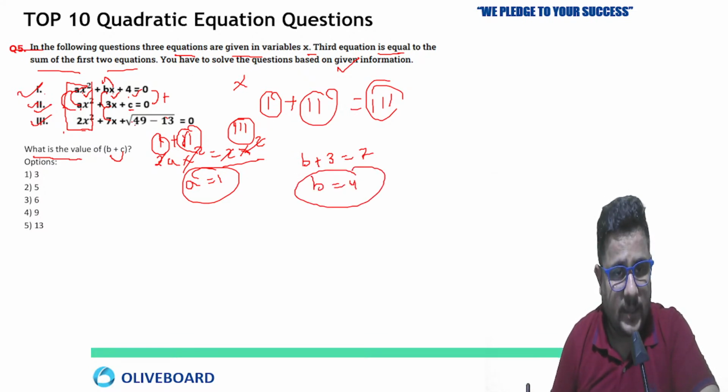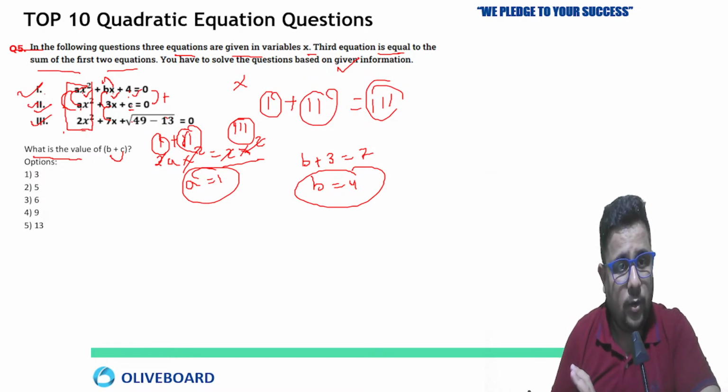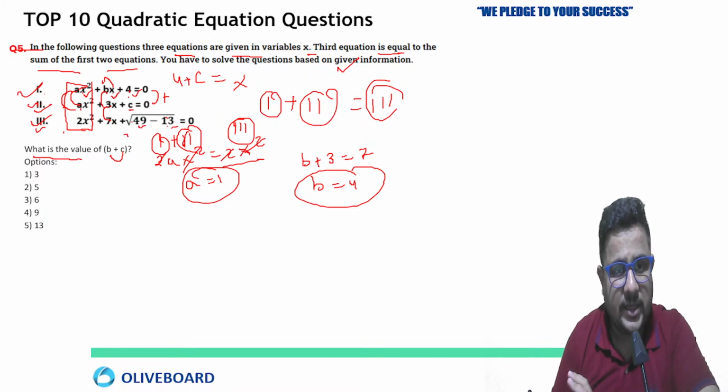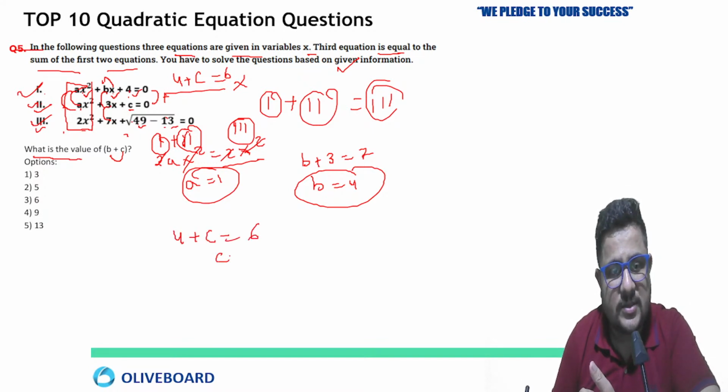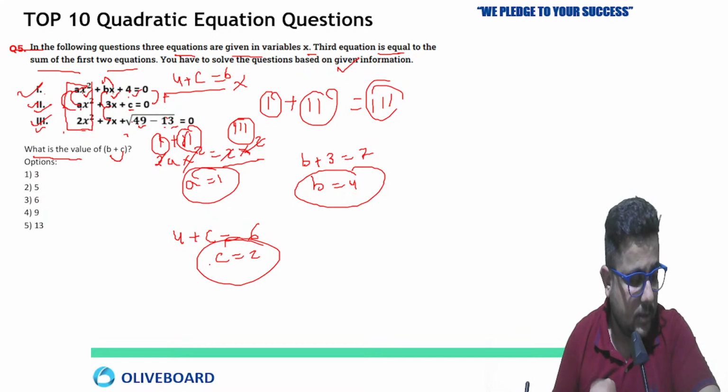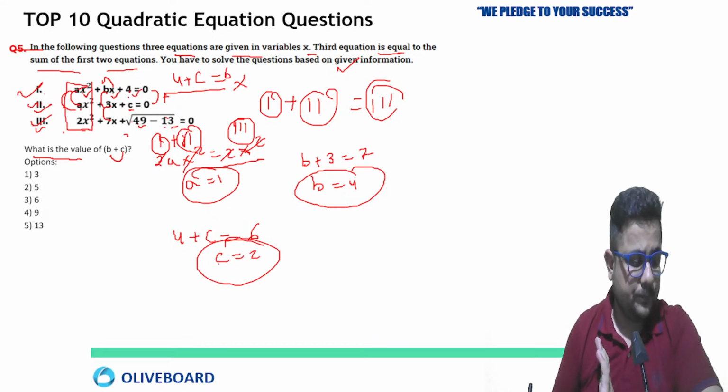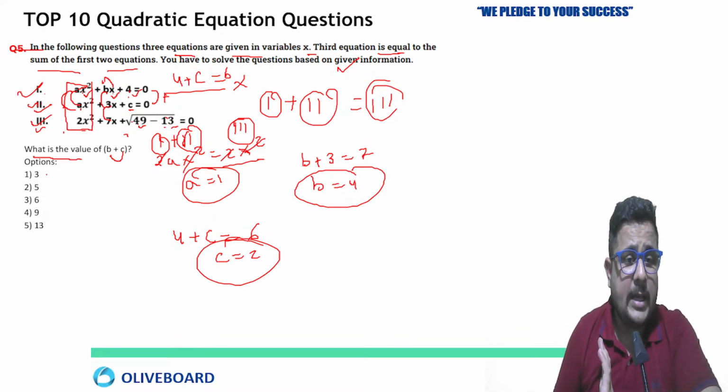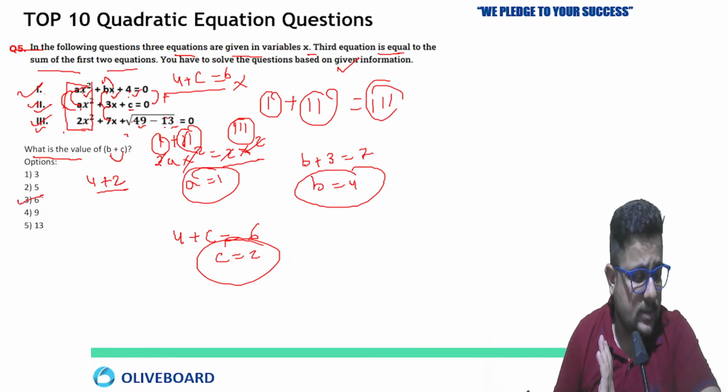Similarly for the constant term, 4 plus c equals the third equation constant, that is square root of 49 minus 13. So 49 minus 13 means 36, and the square root of 36 is 6. So 4 plus c equals 6. So c is going to be 2 here. Clear? Now tell me the answer of this. b plus c is going to be what? b is 4 and c is 2. So 4 plus 2 means 6 you are getting here.